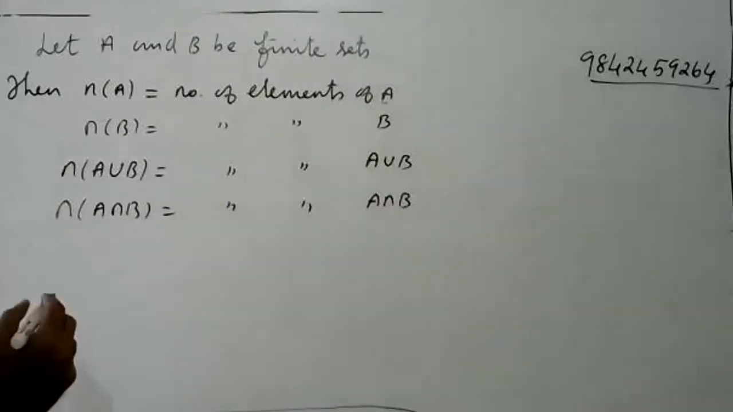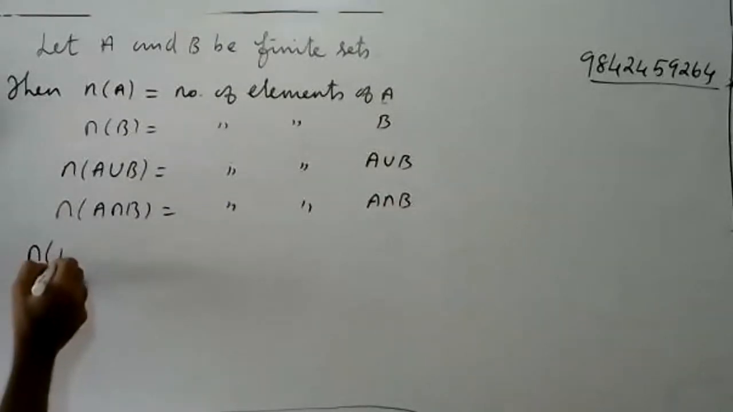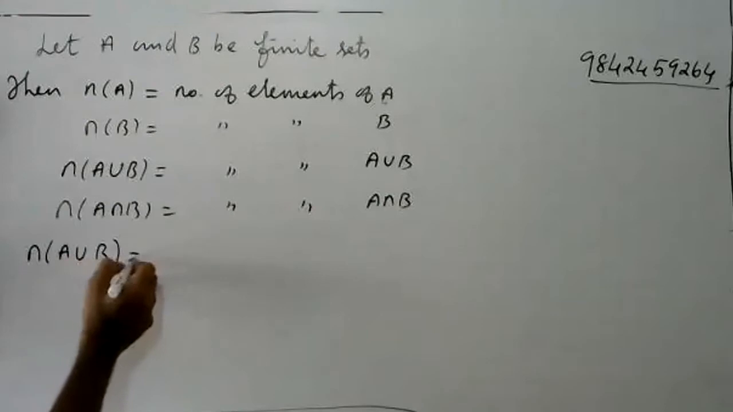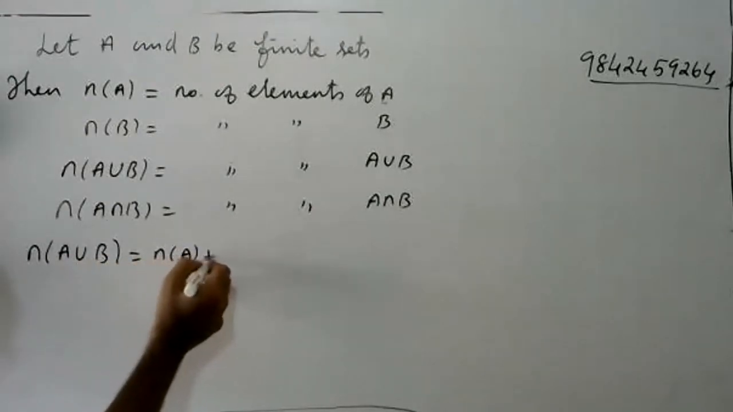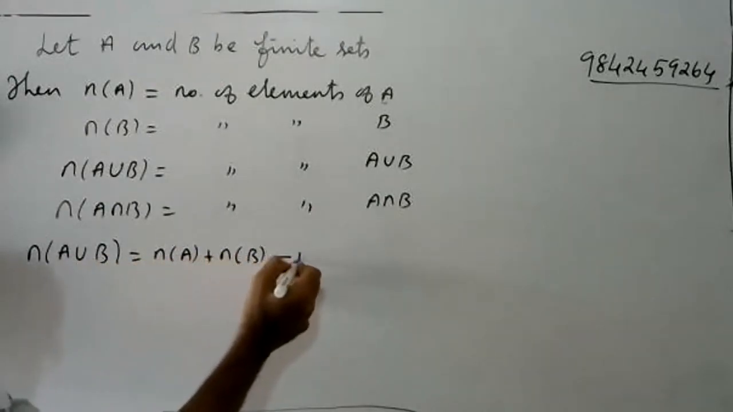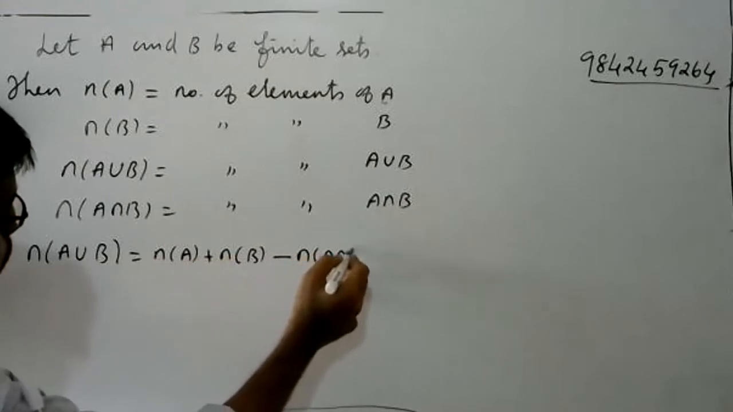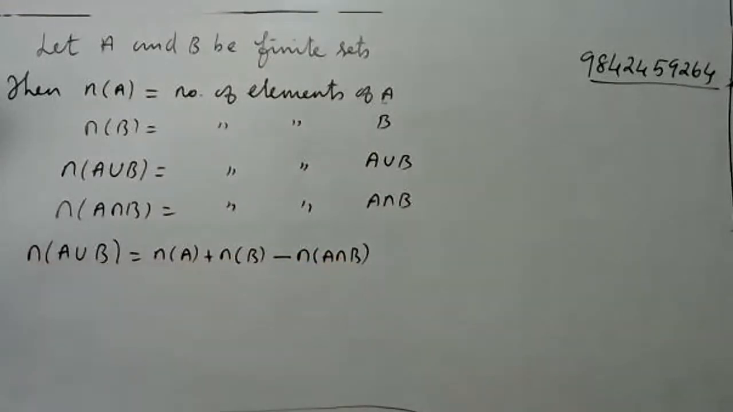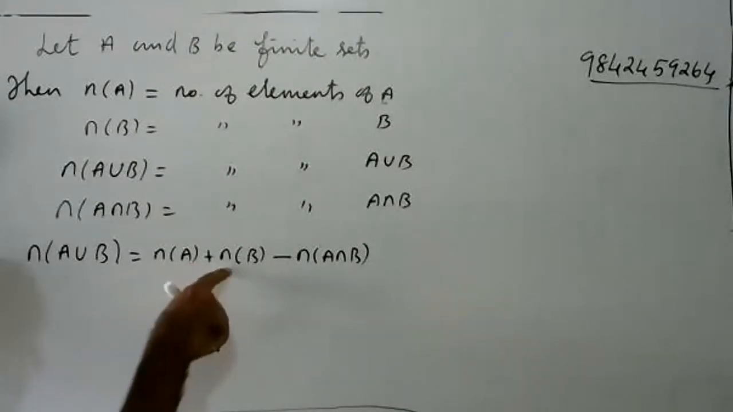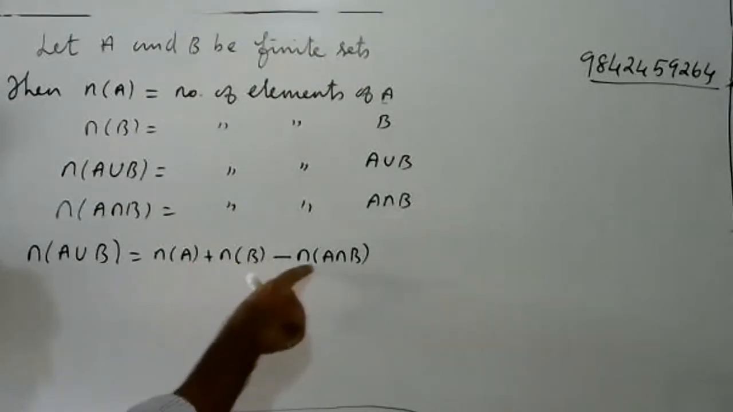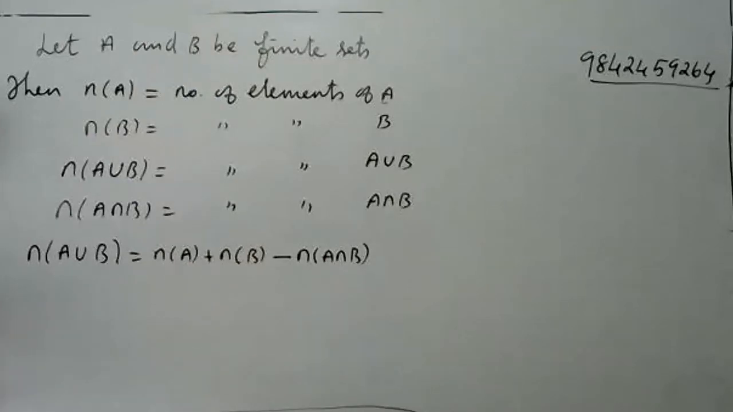Now we have a formula: n of A union B is equal to n of A plus n of B minus n of A intersection B. This is the formula. Now let us come to my second formula.